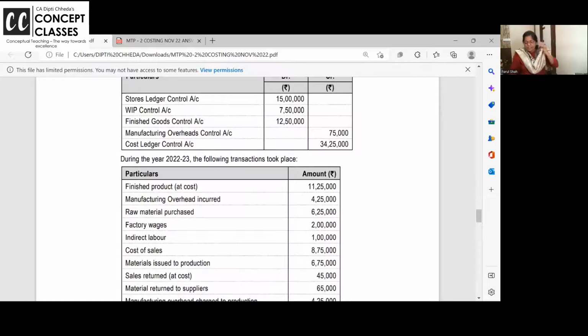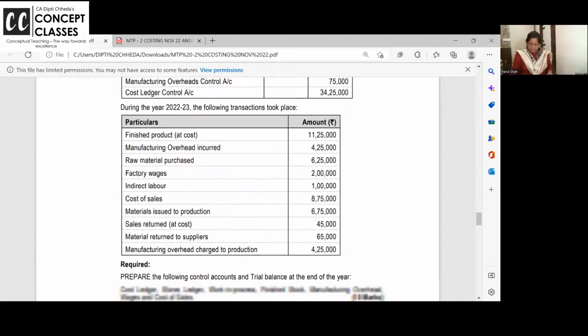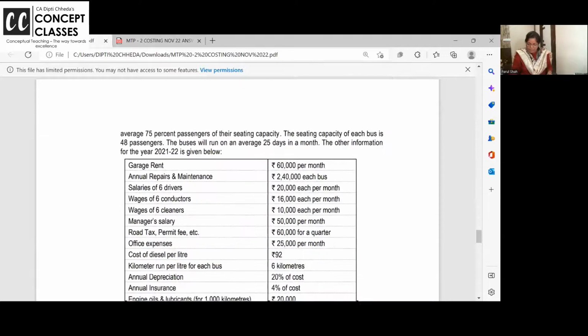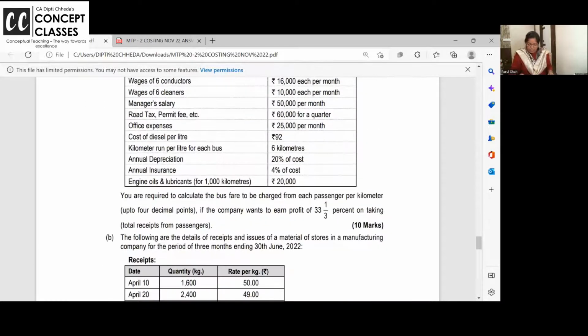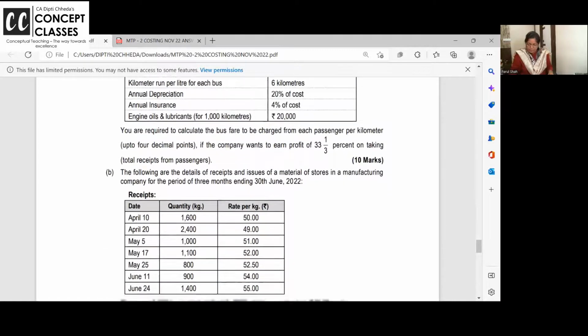For stores ledger and all, please refer to the costing marathon video. You will get the link from stores. It will go to work in progress. From there, finished goods. Administrative overhead will come where selling overhead is a part of cost of goods sold. Admin is a part of the finished goods and so on. These are simple problems. This bus problem is there, equivalent number of students and all.